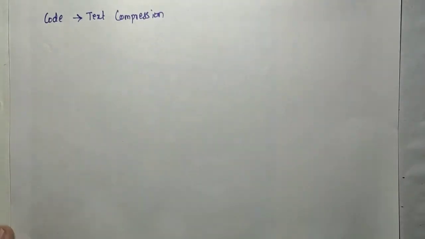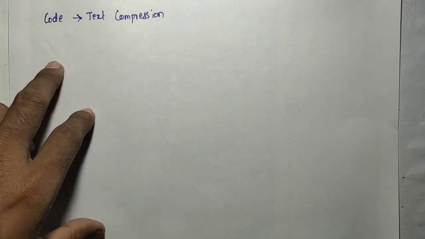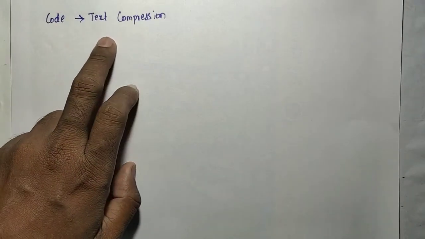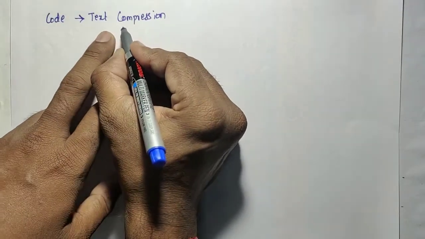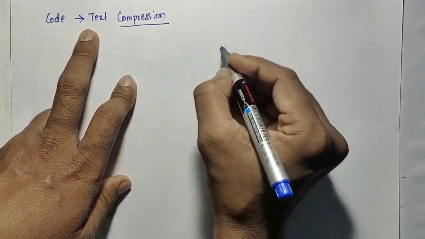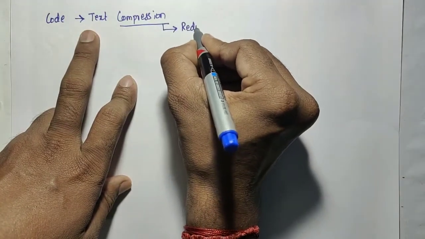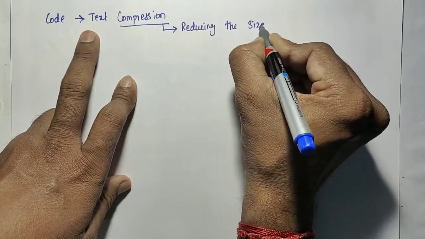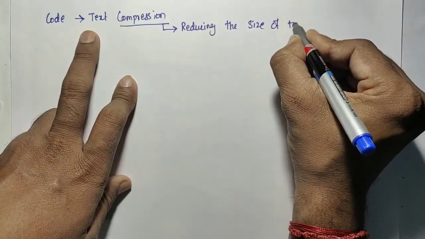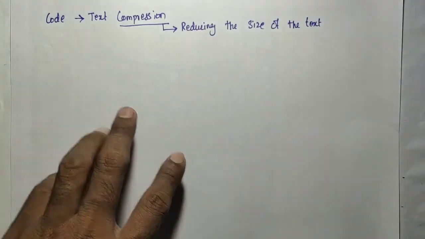Our Huffman code will also be used for compressing the text. So how do we compress the text? Compression means reducing the size of the text.